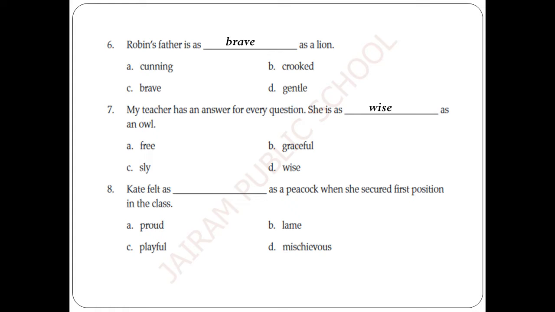Kate felt as blank as a peacock when she secured first position in the class. When we achieve a greater thing, how do we feel? We feel very proud of ourselves, right? So here the peacock's quality is described and compared to the person Kate. Kate felt as proud as a peacock when she secured first position in the class. I hope now you are able to know and identify what an adjective is. Am I right? Are you really with me, my dear children?